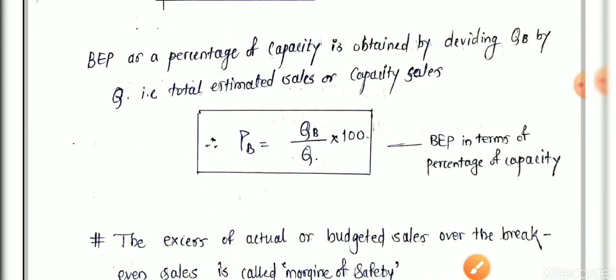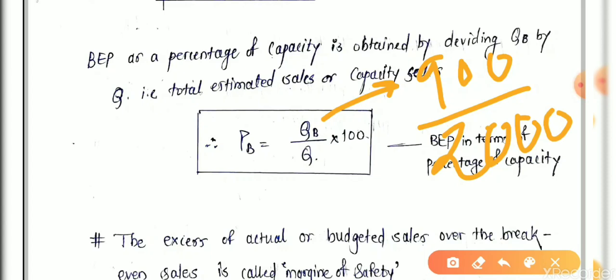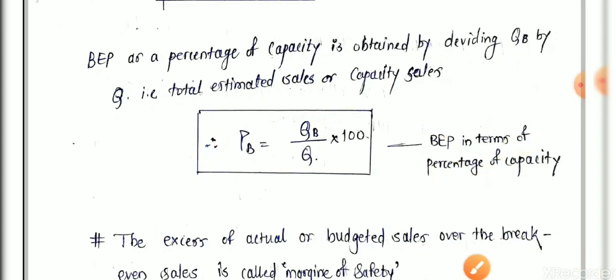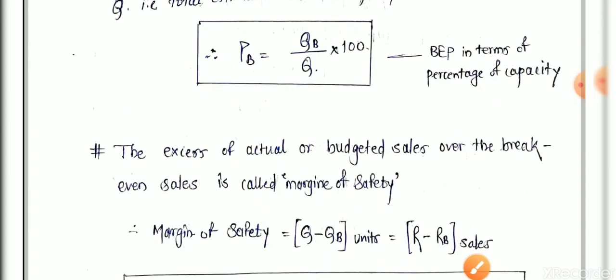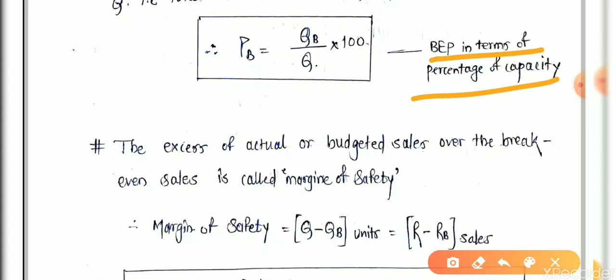Then PB is 900 divided by 2,000, meaning after what percentage of notebooks sold, your recovery is achieved. If PB is lower, your risk is reduced, meaning you recover your investment as early as possible at a lower percentage of sales. Are you getting this? This is the fundamental of taking risk in business or choosing a proposal. This is PB, the break-even point in terms of percentage of capacity.